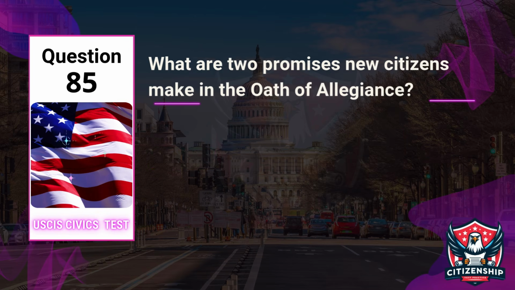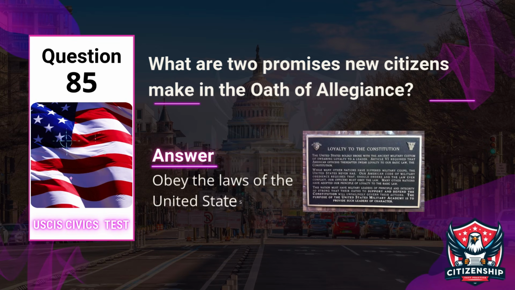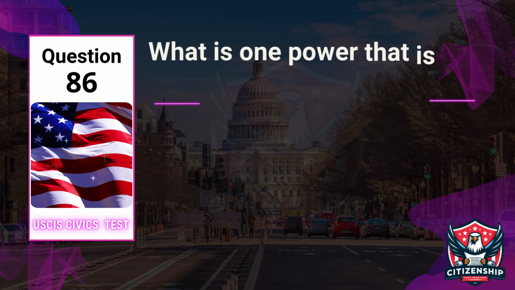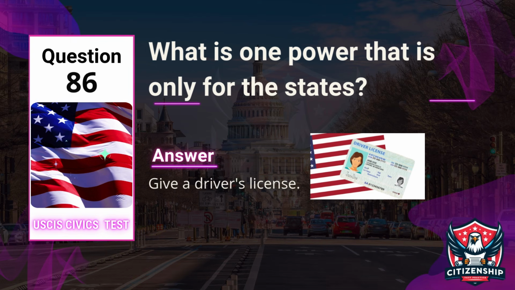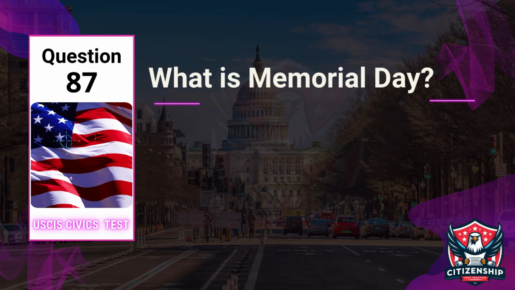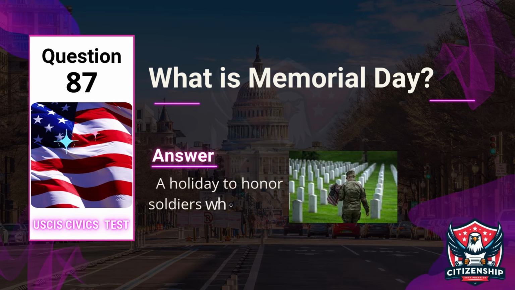Question 85. What are two promises new citizens make in the Oath of Allegiance? Answer: obey the laws of the United States and be loyal to the United States. Question 86. What is one power that is only for the states? Answer: give a driver's license. Question 87. What is Memorial Day? Answer: a holiday to honor soldiers who died in military service.